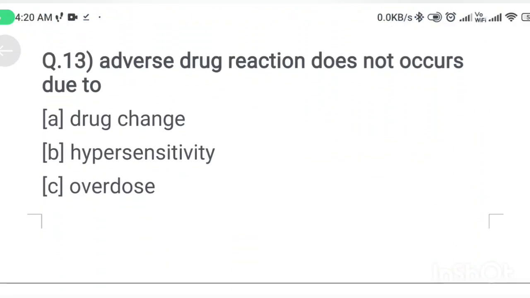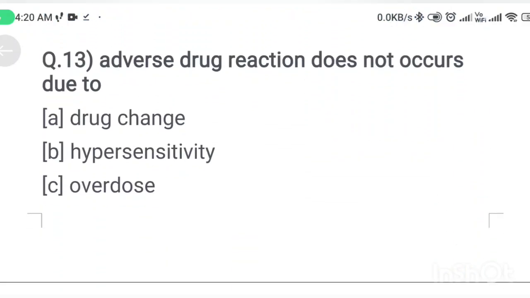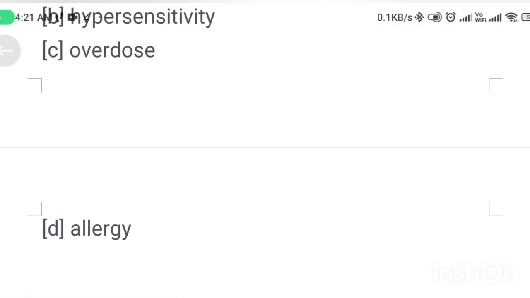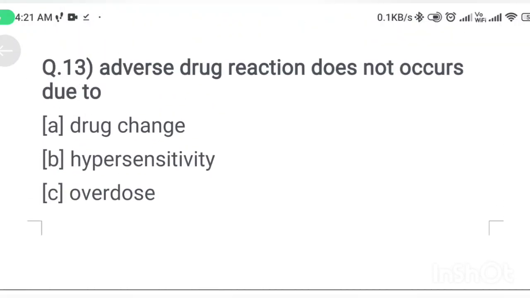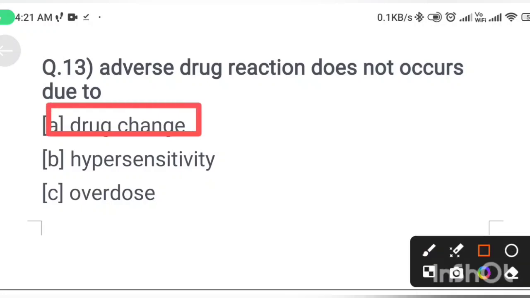Next question. Adverse drug reaction does not occur due to: option A, drug change; option B, hypersensitivity; option C, overdose; option D, allergy. Adverse drug reaction does not occur due to drug change. Option A is the correct answer. Next question.